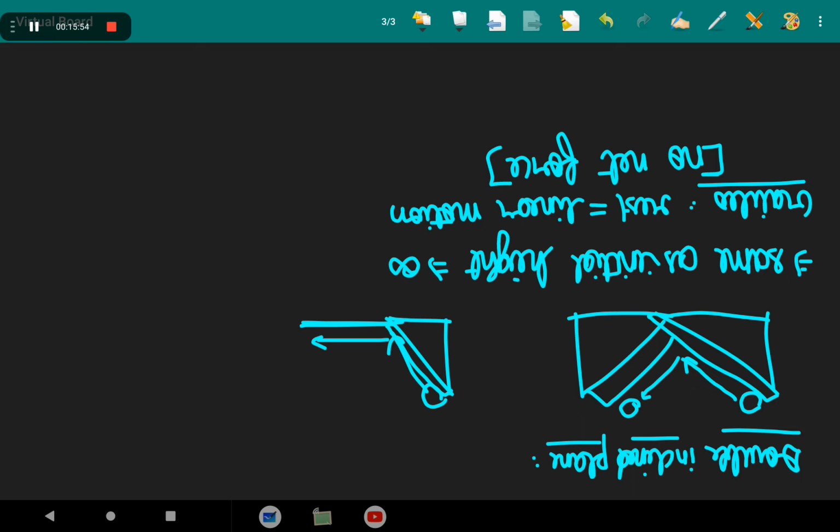So this is a very important point. This is what Galileo concluded. So what did he say? What is inertia? Inertia is resistance to change.